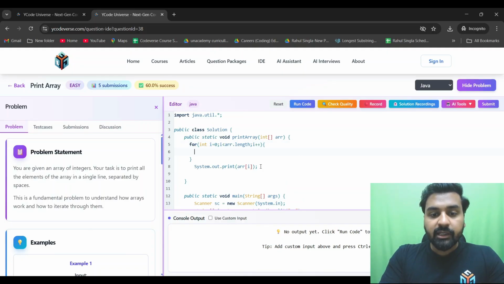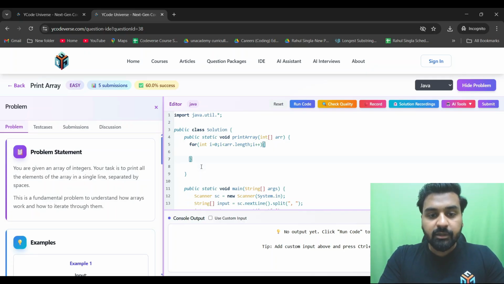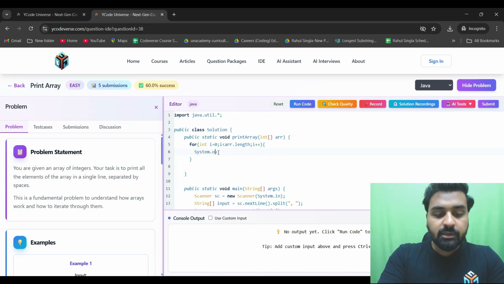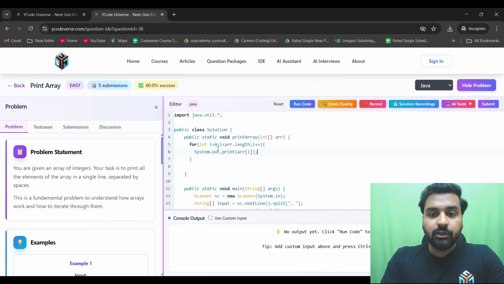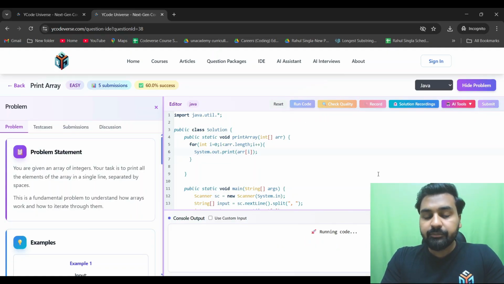Sorry, I made some mistake. Just a second. Let me write it here: System.out.print arr of i. Right? So I have written this. You can directly run the code here.